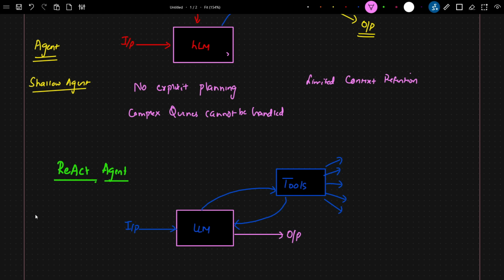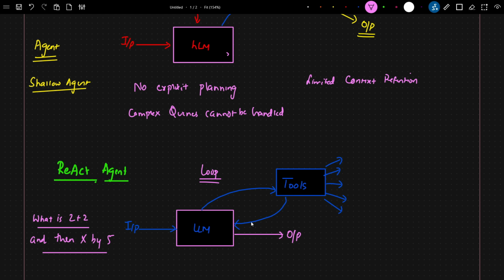So let's say I go ahead and ask a query: what is 2 plus 2, and then multiply by 5. In this particular scenario, first of all, the first part of the query will be answered, and then the next part will be answered. Then both contexts will be used to generate the final output. We call this a ReAct agent. Here, this is also an independent agent, and a loop is also happening, based on the output that is generated from the tool.